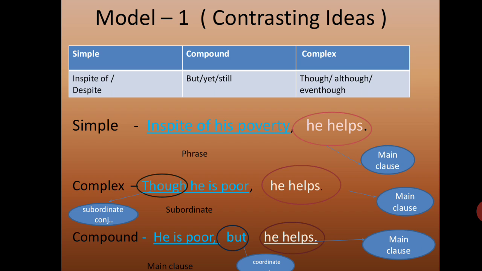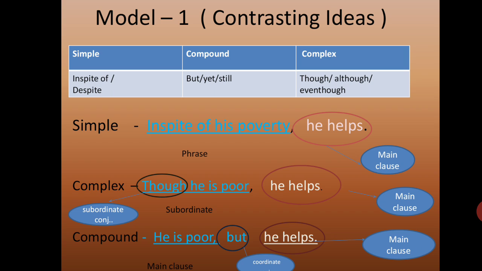Before that, there is a table at the top which gives you the clue words. In a simple sentence, what are the clue words you can use? In spite of or despite. You can't use despite of. In a compound sentence: but, yet, still. In a complex sentence: though, although, even though.